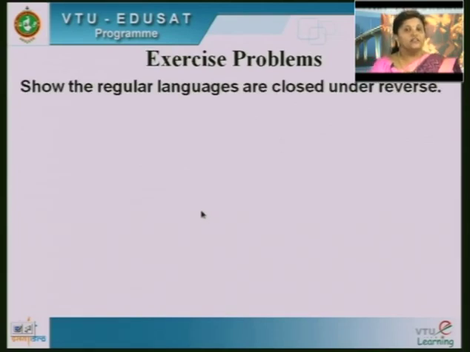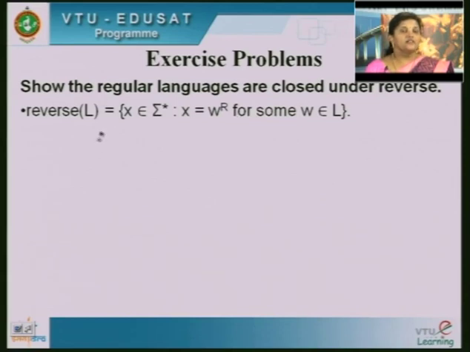So, in the last class we were discussing the closure properties. We have not discussed the reverse method, how to take the reversing. Let us give the method for reversing the language. How can you prove that the reverse of L is also closed? That means you should show that when you reverse a regular language, it is regular.